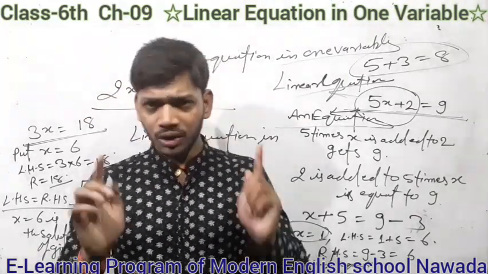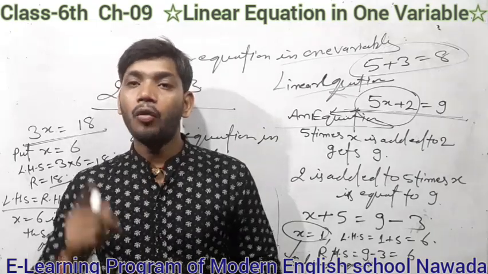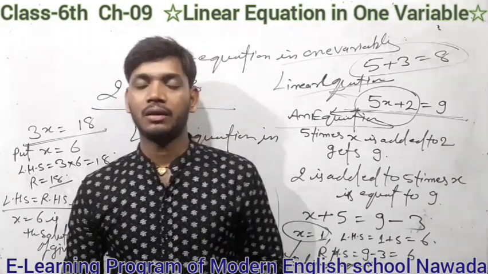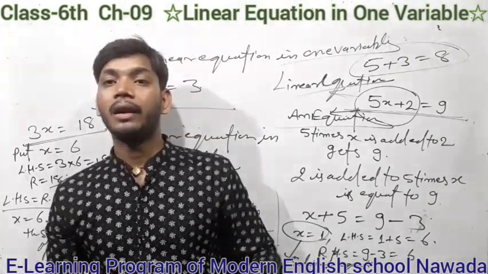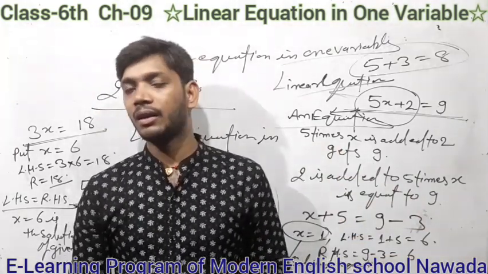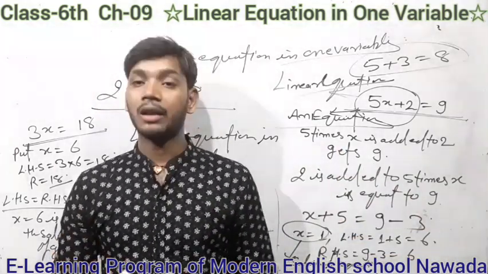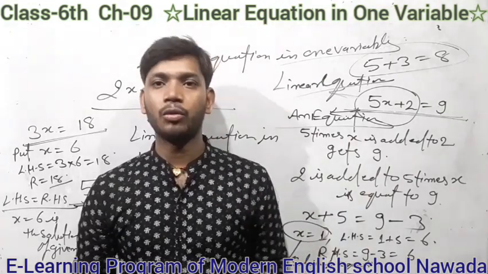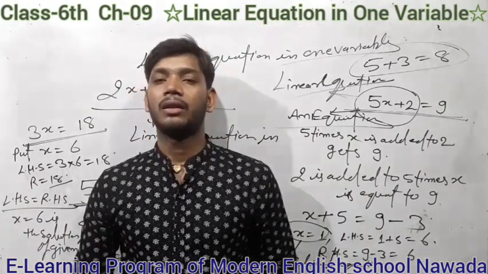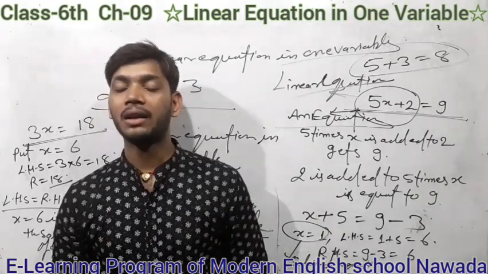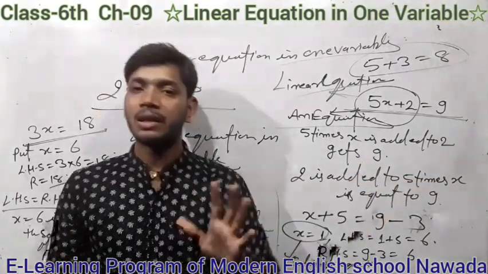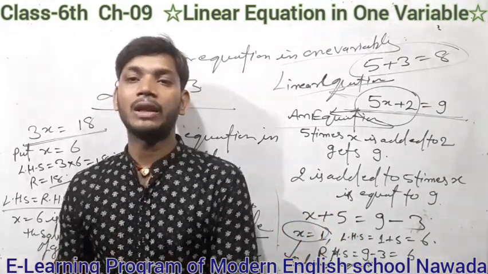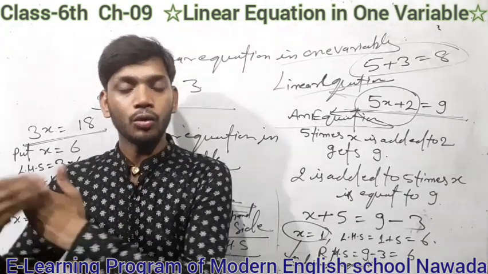But first of all, know in this class, how will you write a statement in equation form? Your first question is to write the statement in equation form. Students, I think you already completed the statements of algebraic expressions in exercise 8a of your book. Friends, you have already learnt how to write a statement as an algebraic expression. And similarly students, in a statement where the equal to sign holds, you have to write equal to something.